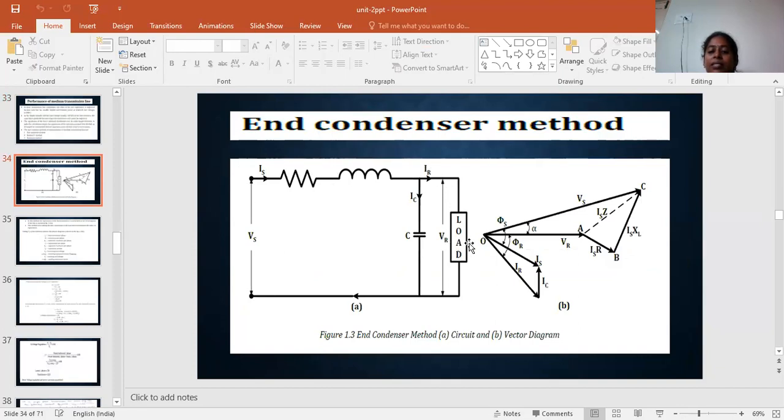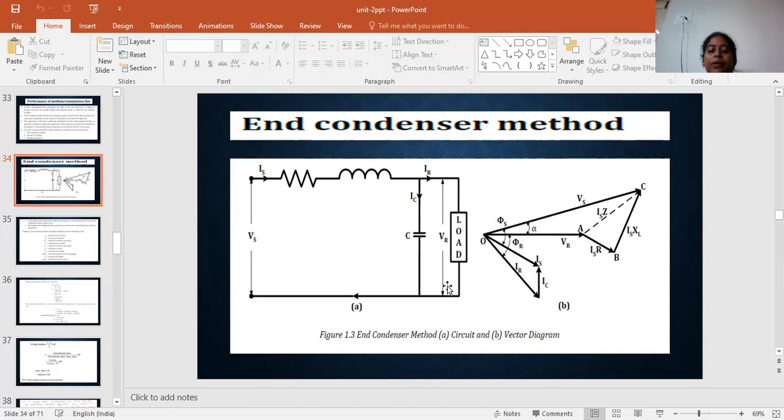The current Is is divided into two parts, IR and IC. IC is the capacitor current. So Is equals IC plus IR.